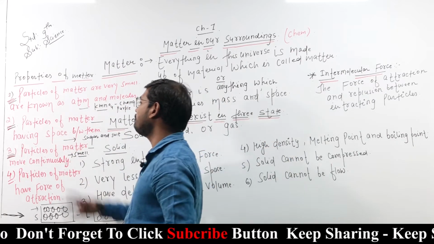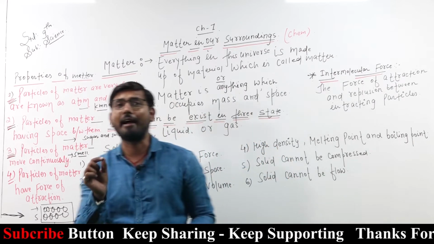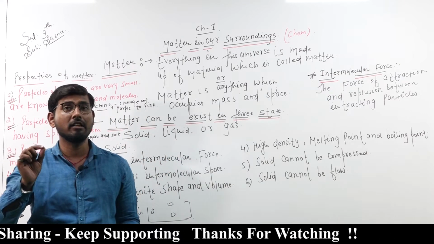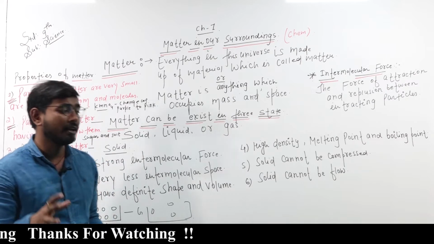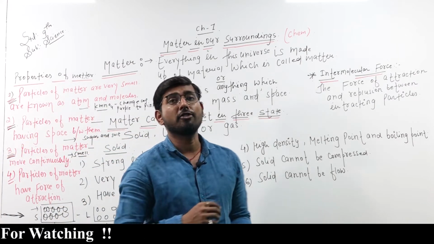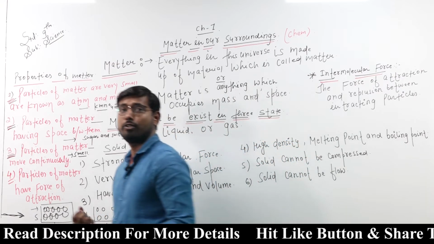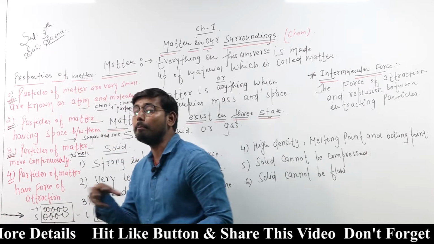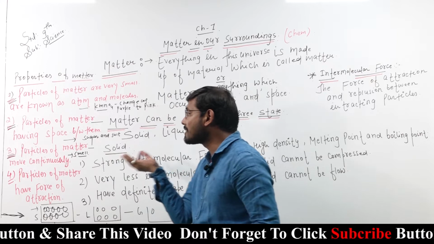The second one is that particles of matter have space between them. So what is the meaning of this sentence? Just like, we take a solution of sugar and water. How is it that sugar can be completely mixed in water? Because particles of matter have space between them.